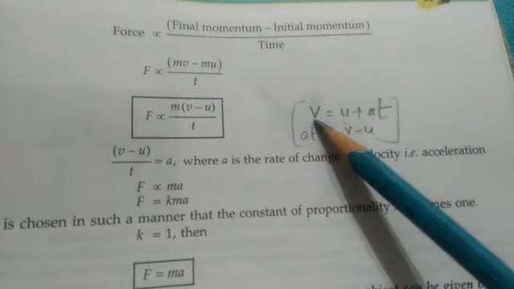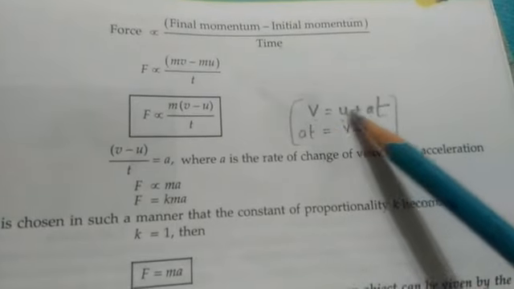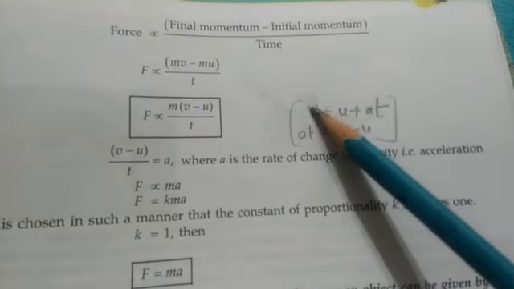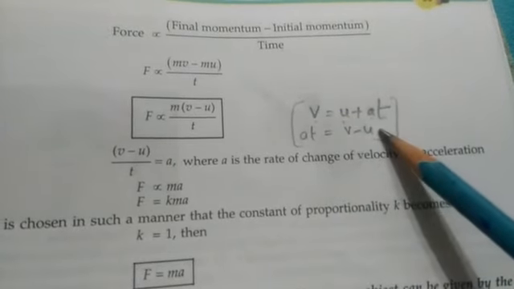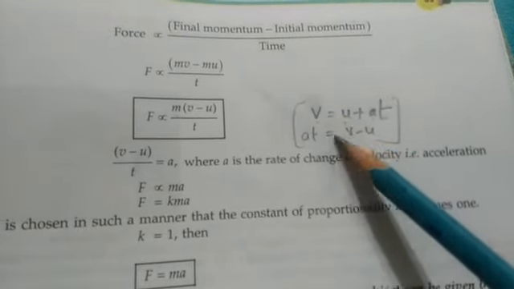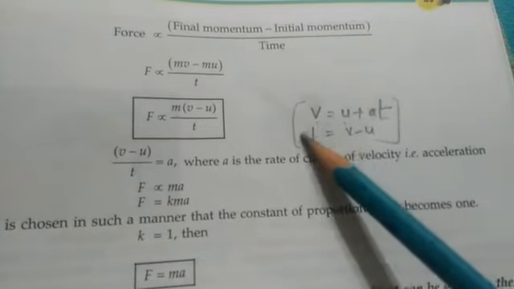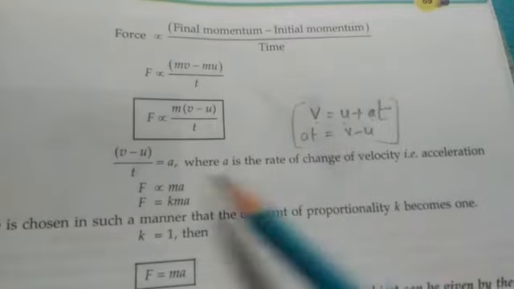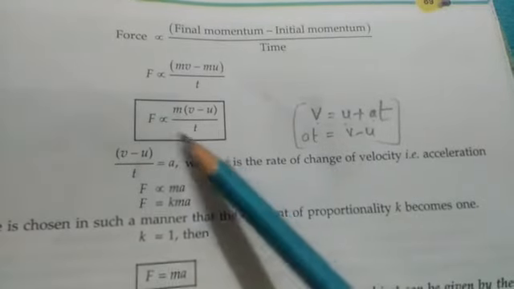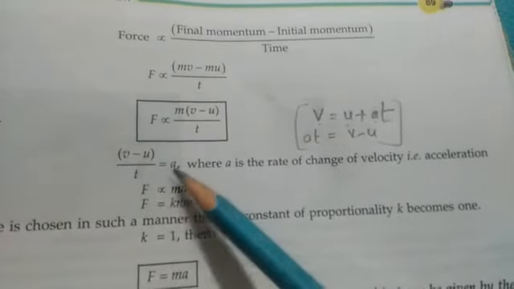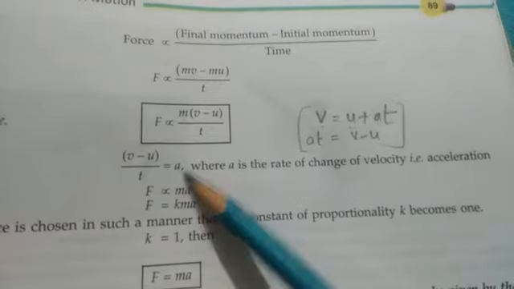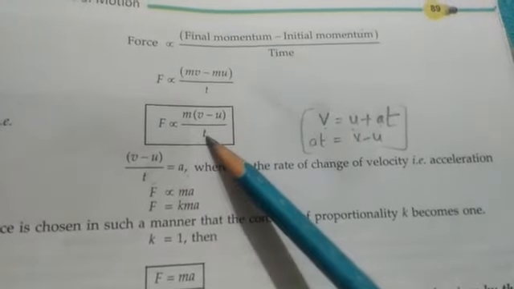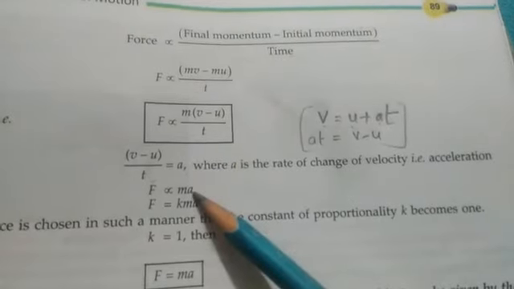So from the first equation of motion, v equals u plus at. Now let at be here, and u we will transfer to that side, so it becomes v minus u. Arranging this again, when we transfer t to this side, we get v minus u upon t equals a, that is acceleration. By putting this value here, in place of v minus u upon t, we will put a.